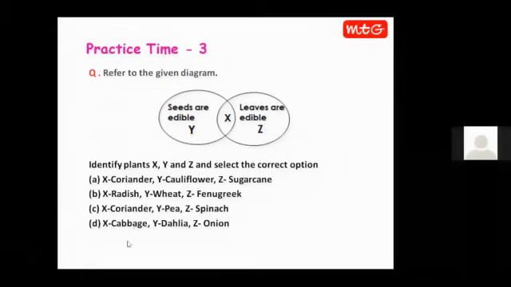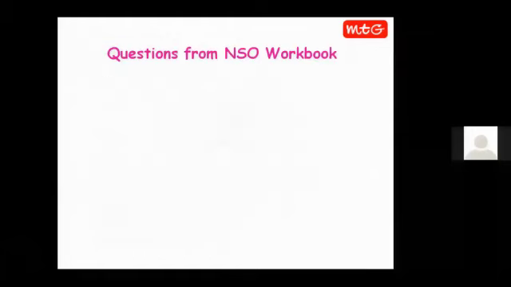Then we don't eat the seeds of dahlia, we eat the roots of dahlia. So here also option D is incorrect. So whenever we are attempting NSO questions, we need to critically analyze each and every option before arriving at the correct answer. That is the key to get your good marks.